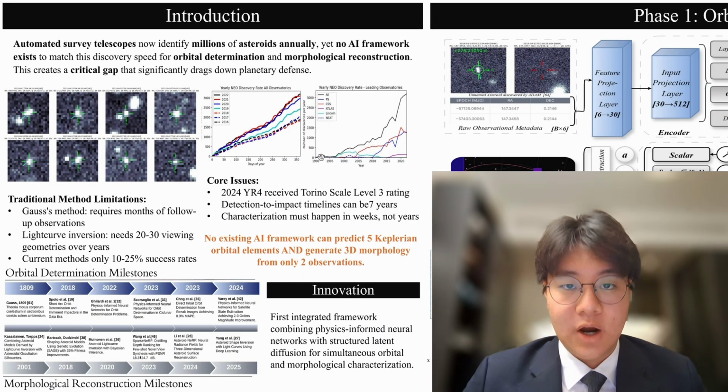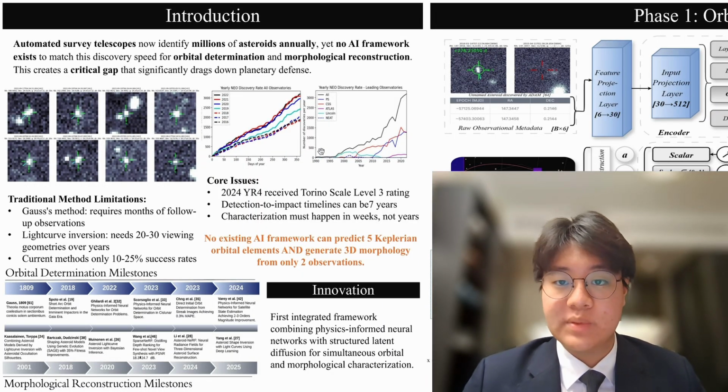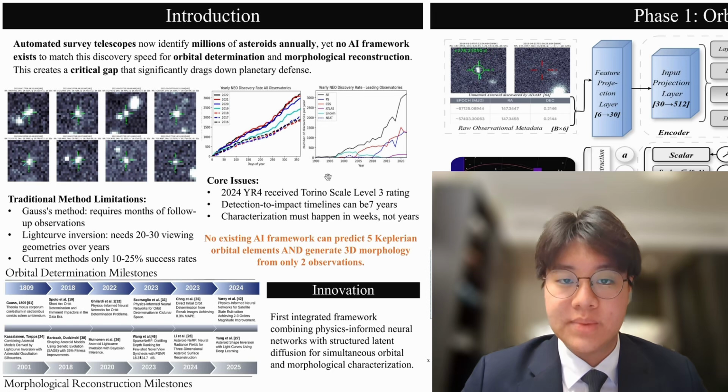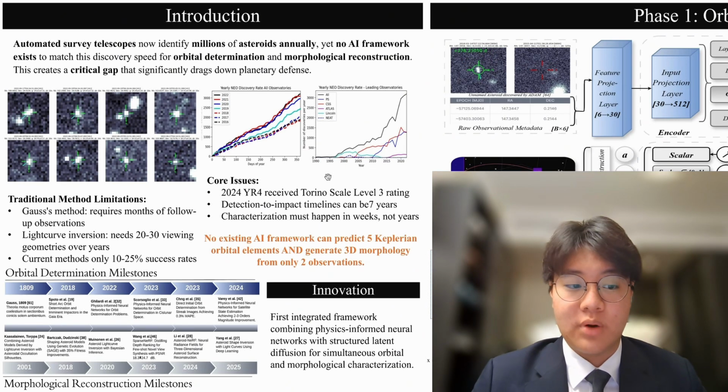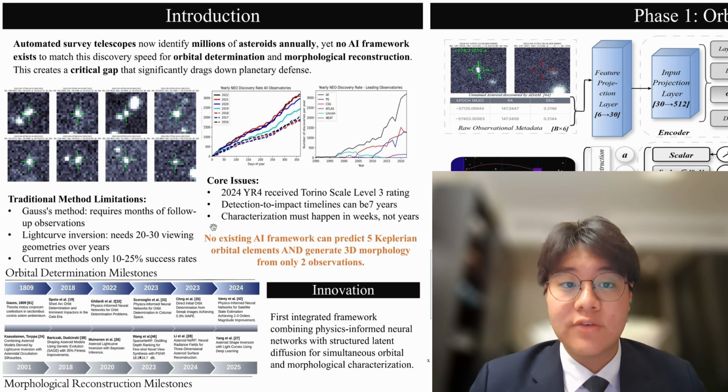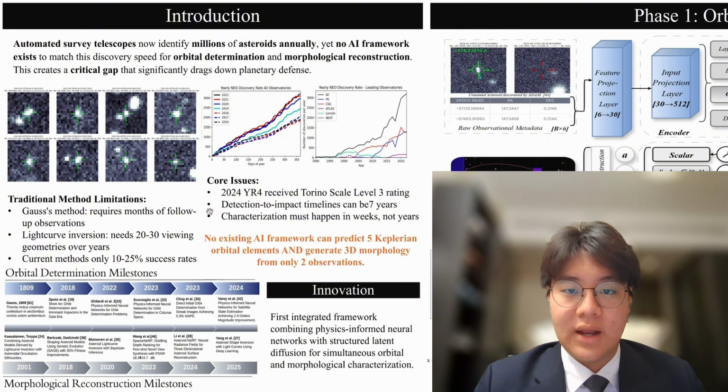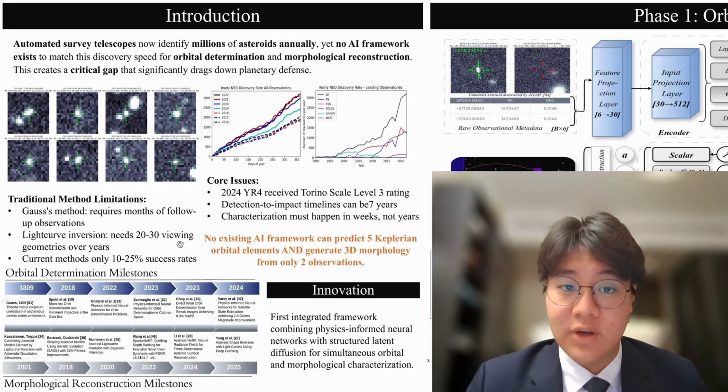Automated telescopes powered by AI, like the Vera Rubin Observatory, will detect over 1 million new objects by 2035. But here's a problem: we cannot characterize them fast enough. Traditional methods for determining an asteroid's orbit require months of follow-up observations. Reconstructing the shape takes years of data collection across dozens of viewing angles.